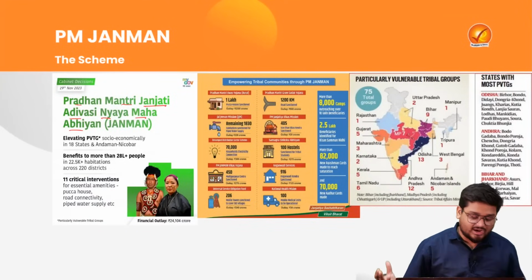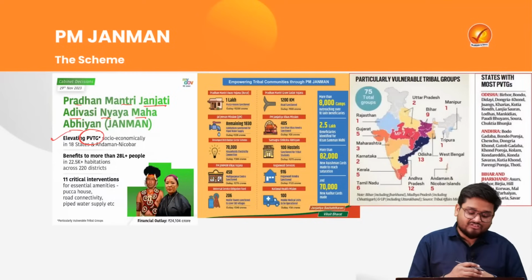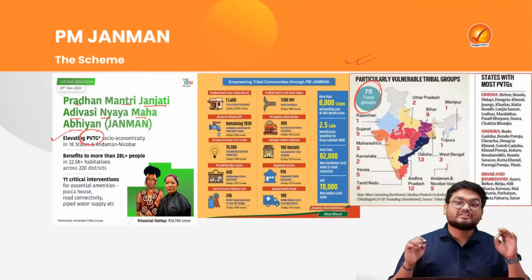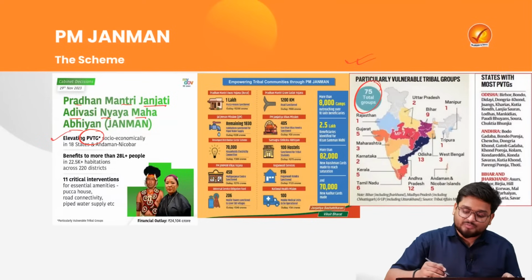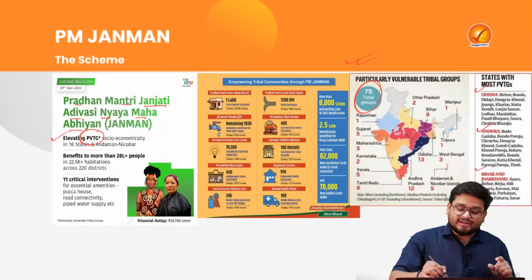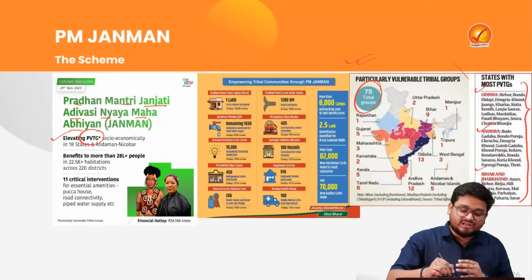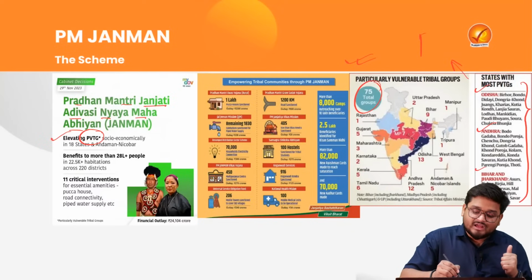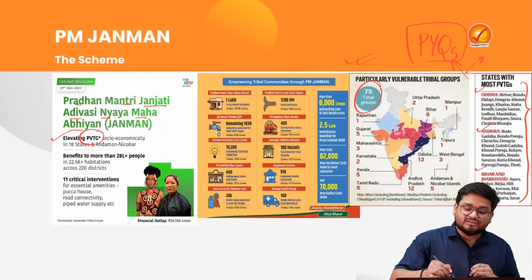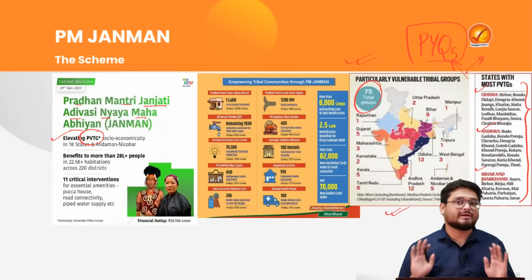Now, when we are talking about Maha Abhiyan, this is the main scheme which is targeting the PVTGs, or particularly vulnerable tribal groups. And here we can see there are a total of 75 PVTGs spread around Odisha, Andhra Pradesh, Bihar and Jharkhand. It is very important that you look at this map and the various tribal names given in the list, right? Because this has appeared in the PYQs. And for this, I will be providing this in the handout. So please do check the handout in the description for the overall map and keep the map safe with you.